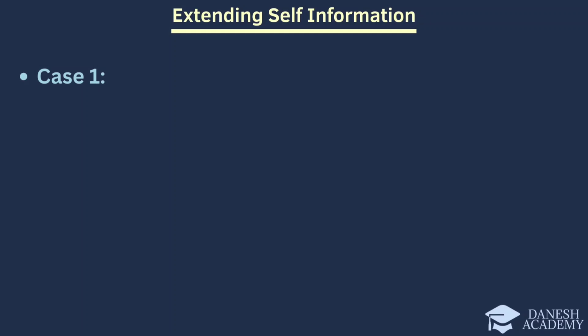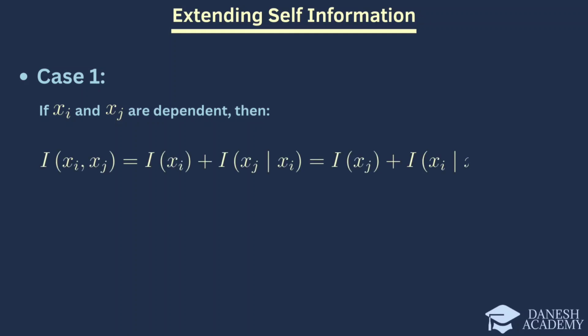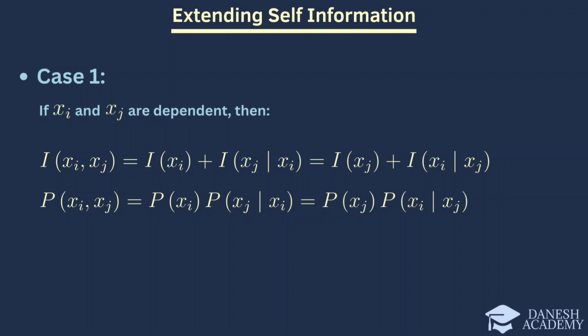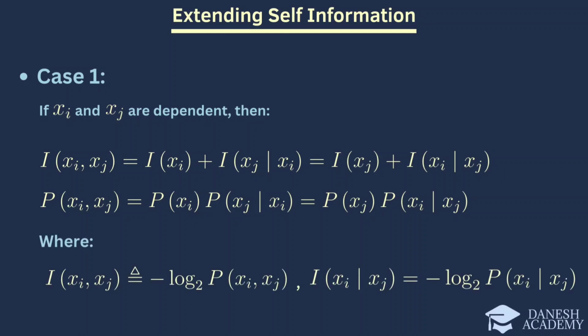First, we will extend the concept of self-information to the case of dependent events. The joint self-information and probability of both events occurring together are defined as follows. When we have two events, xi and xj, that are dependent, the self-information of the joint event is different from the sum of the self-information of each event. This is because the occurrence of one event affects the probability of the other.